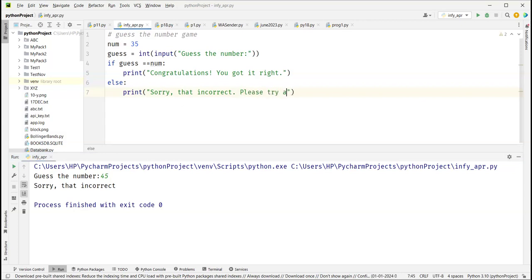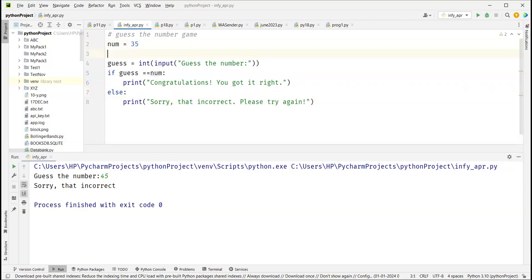Please try again. Now, when will it try again? When we put it in a loop. And which lines of code should be run again? Obviously, setting the number should be done only once. This part should be repeated multiple times, correct? Guess the number, and if you get it wrong, it should repeat.